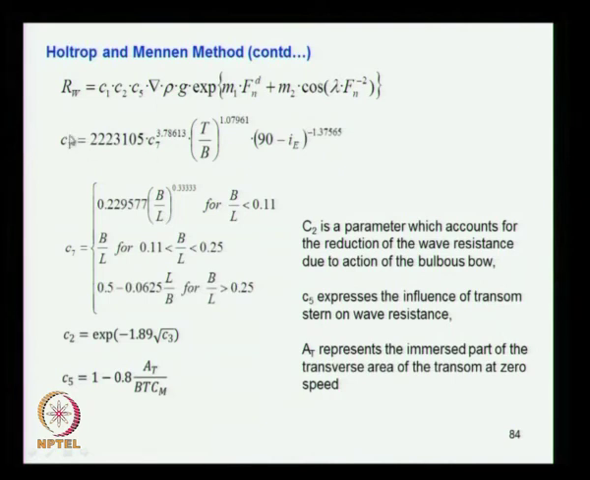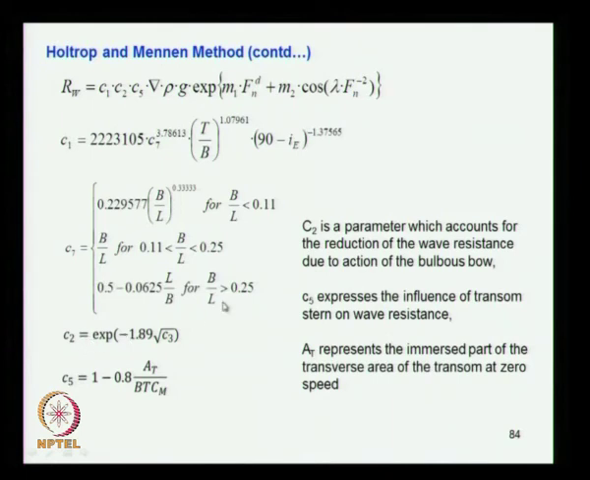We see how these parameters are obtained. So C1 is coming from here. Now you have to know what C7 is. C7 is given by this expression. It is based on the B by L ratio. If it is less than 0.11, you use this expression. If it is between 0.11 and 0.25, you use this expression, or if it is greater than 0.25, use this expression. So depending on the vessel dimensions L and B, you find out where it lies, take the appropriate expression, and then you find out C7.